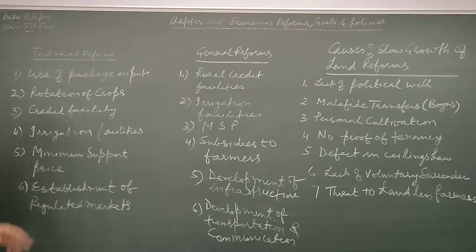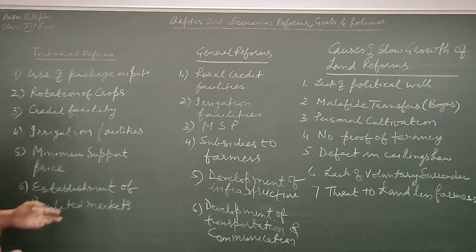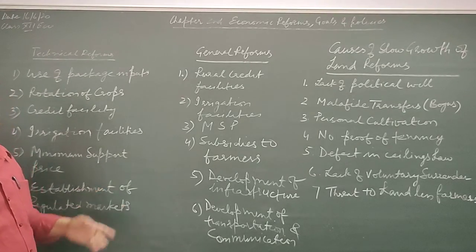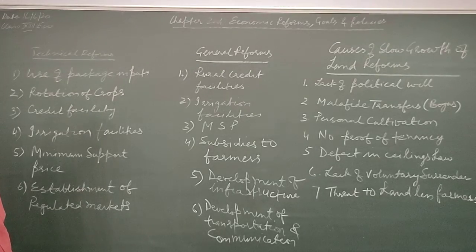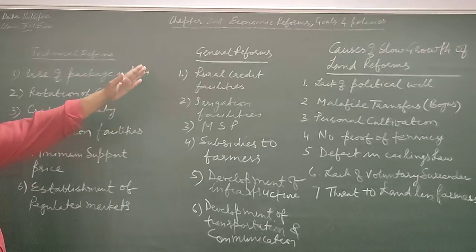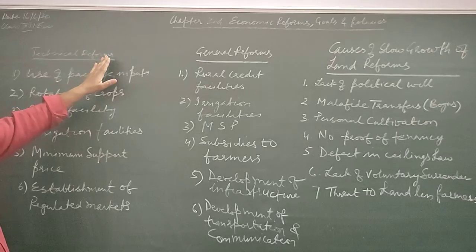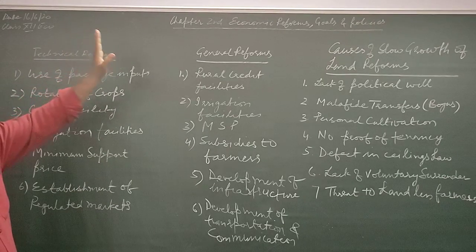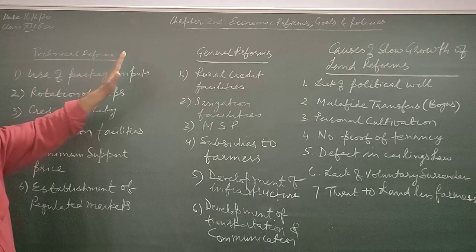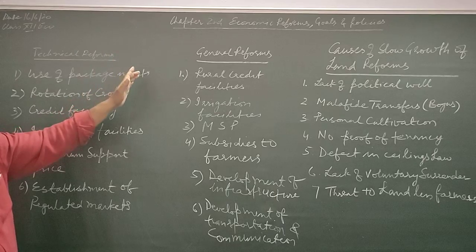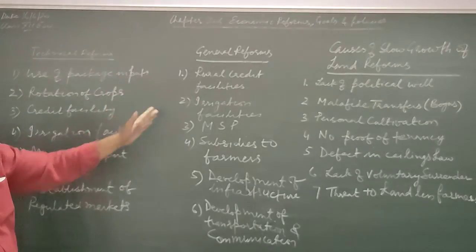Now we are studying about the agriculture reforms or land reforms. So it means the reforms will be totally connected with the agriculture sector and with no other sector.